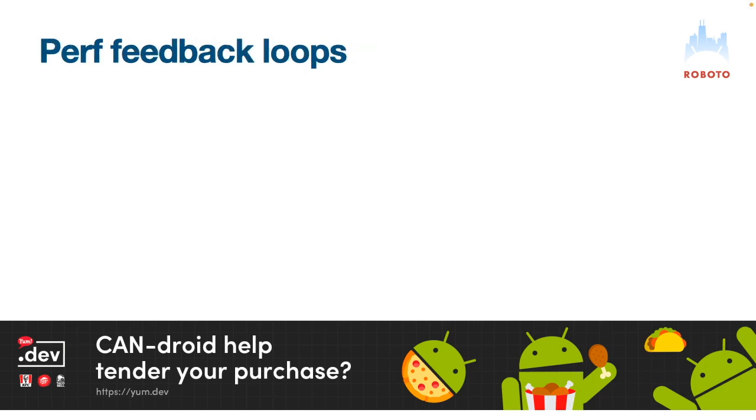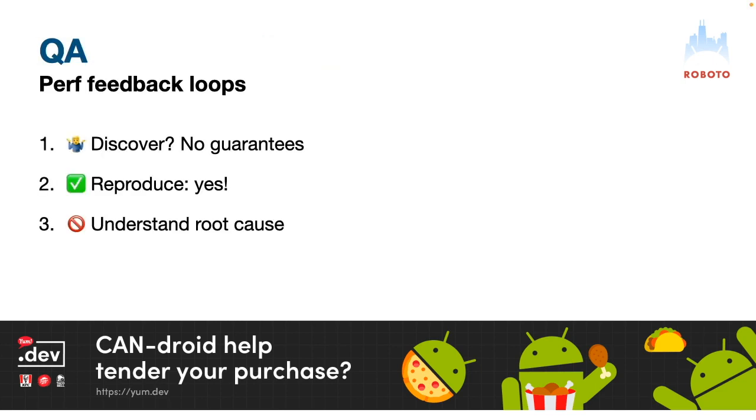So we typically talk about feedback loops, where I'm trying to fix something and I introduce a change, and then I have a feedback loop that tells me it's broken. There are different kinds of feedback loops. So you may have QA at your company, a bunch of people testing the app, right? And you might ask them to do performance tests, right?